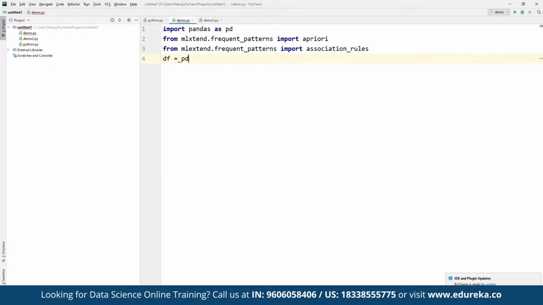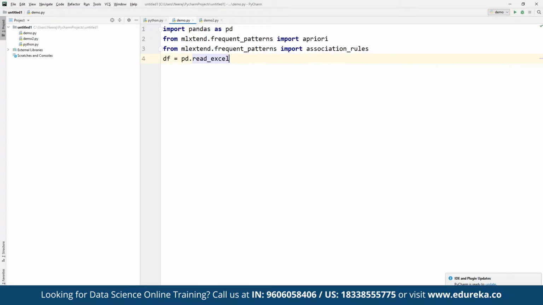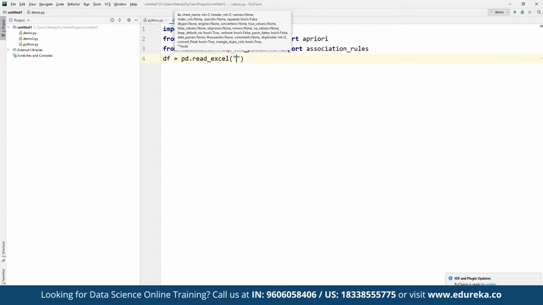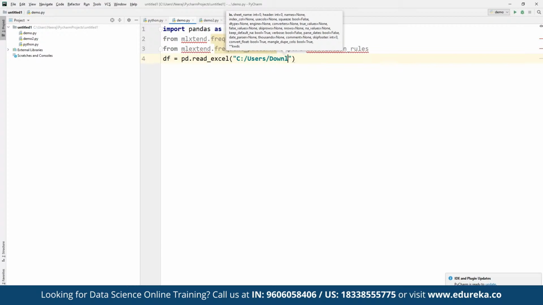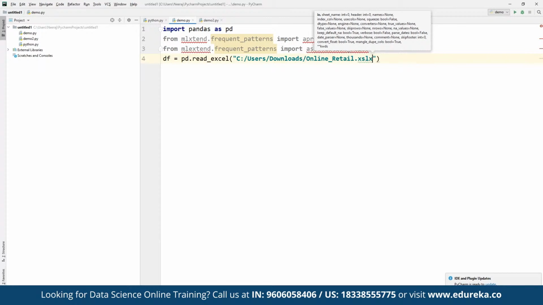Then we are going to create a data frame where we make use of the pandas library as pd.read_excel to read the Excel file. If it is a CSV file, then we define it as read_csv, and here we can define the path. Suppose the file is currently available in our users location, under downloads, by the name of online_retail.xlsx. So these are the libraries that we have currently imported here.